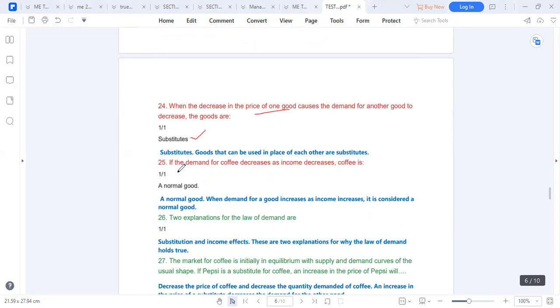All right. If the demand for coffee increases and income increases, coffee is what?